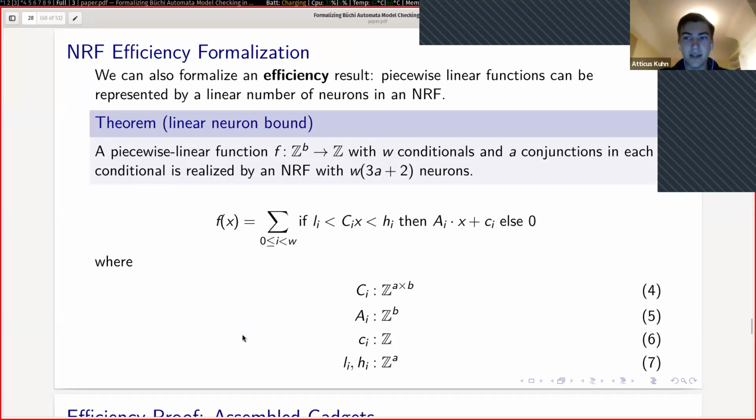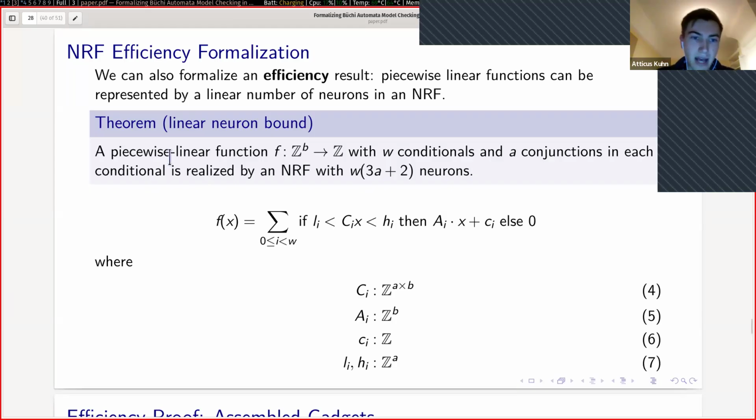Now you might be thinking, maybe your ranking functions are complete, but they're not efficient in terms of their count of neurons. Well, I also formalized the efficiency result, which says that piecewise linear functions can be efficiently represented. By efficiently, I mean with a linear number of neurons by a neural ranking function.